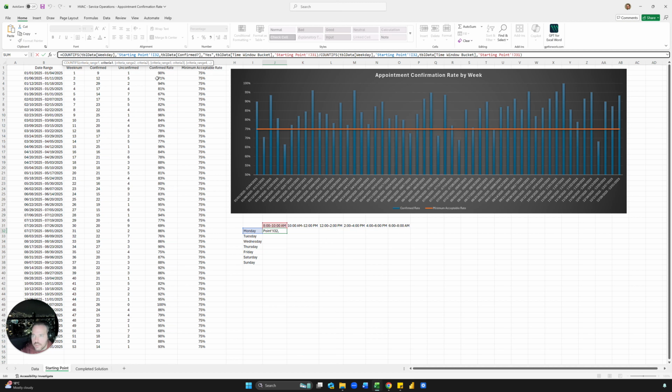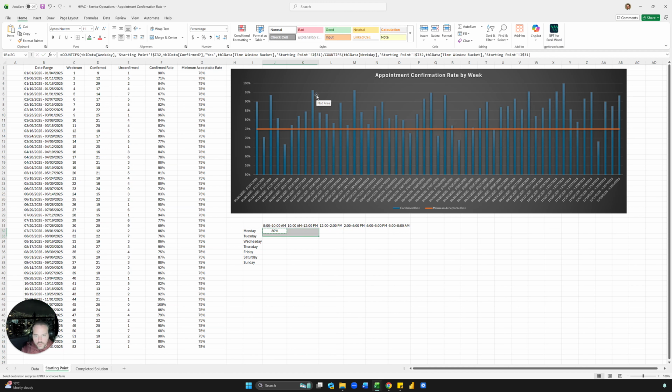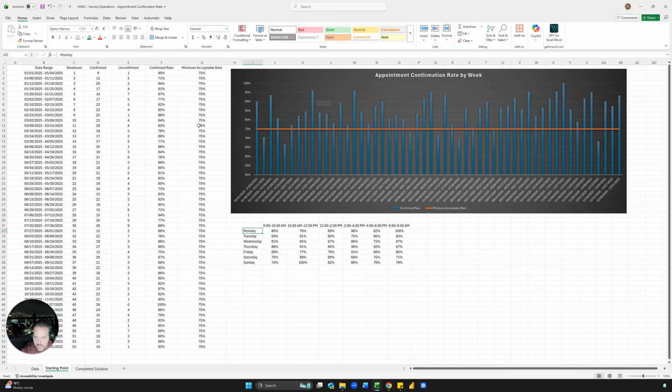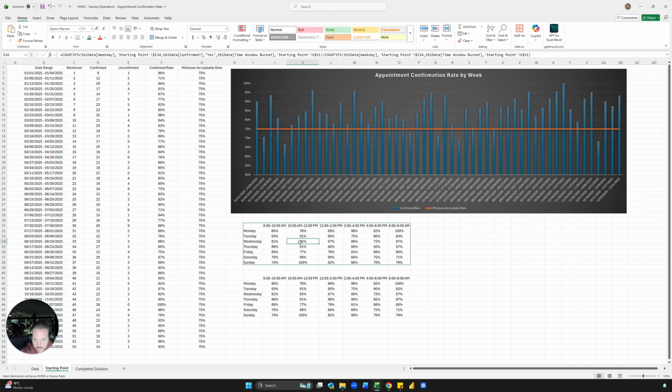So we need to lock some of these. Wherever you see blue, just put a $ sign before, and wherever you see red, put a $ sign before the letter, then wherever you see red, put a $ sign after. And then if we did this right, you can copy and paste across. And what I'll do is I'm going to copy this and paste it again.